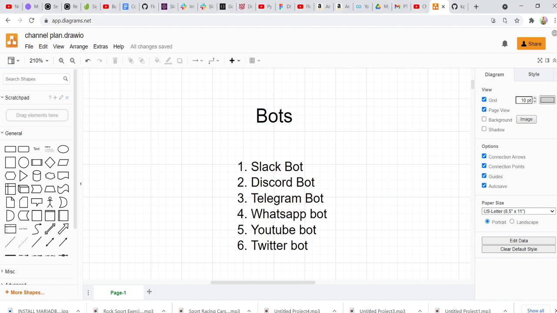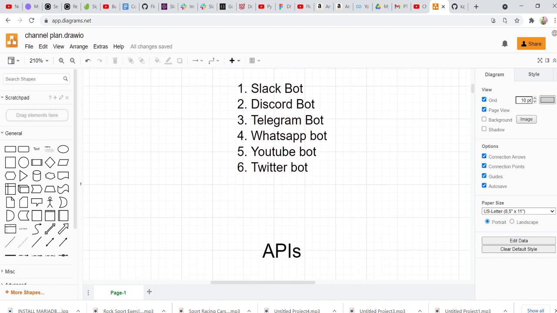The first category is bots, and these are the 6 bots that we'll be creating: Slack bot, Discord bot, Telegram bot, WhatsApp bot, YouTube bot, and Twitter bot. These are the bots that we'll be creating on our channel using GOLANG, and not only will we be looking at the programming bit of it, but also how do you get the access tokens, and what settings you have to do in your account to get those access tokens. All of those settings we look at while creating these bots.